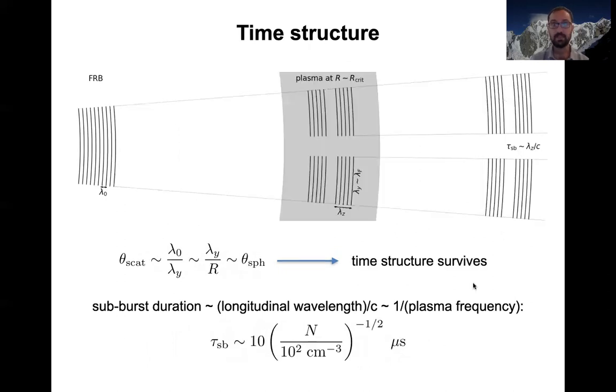On the other hand, if the burst interacts with the plasma slab at a distance comparable to the critical radius of 0.1 parsecs, the transverse size of the pancakes is comparable to the Fresnel scale, so the time structure produced by self-modulation survives, and one observes sub-bursts. The observer sees sub-bursts with the duration equal to the longitudinal wavelength of the pancakes divided by the speed of light. This is typically of the order of several microseconds.